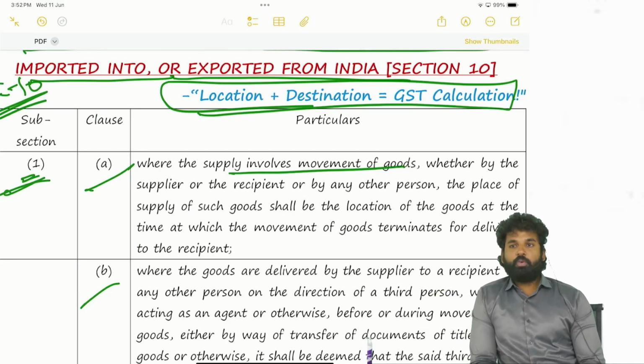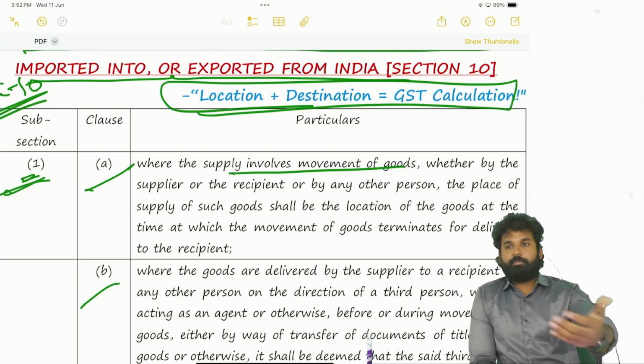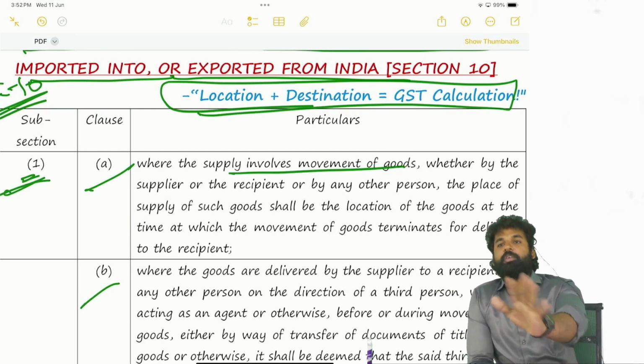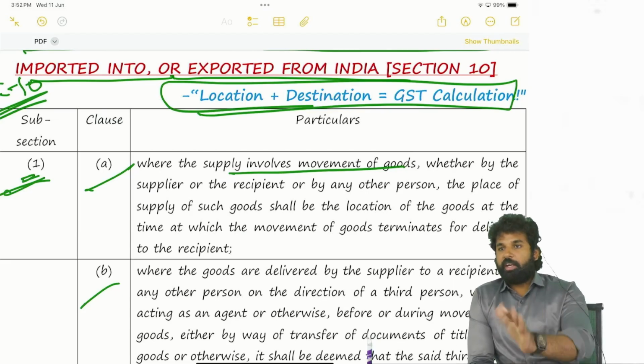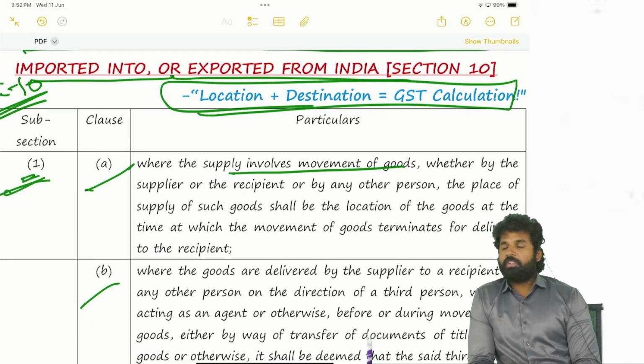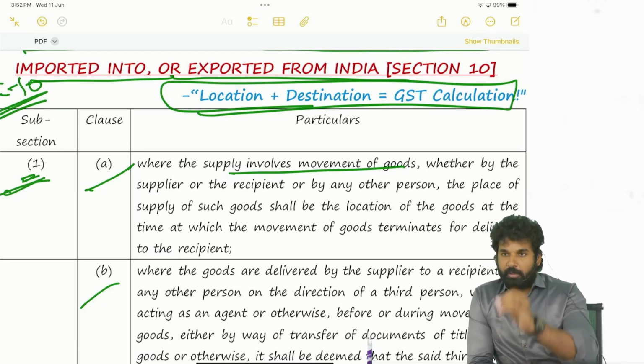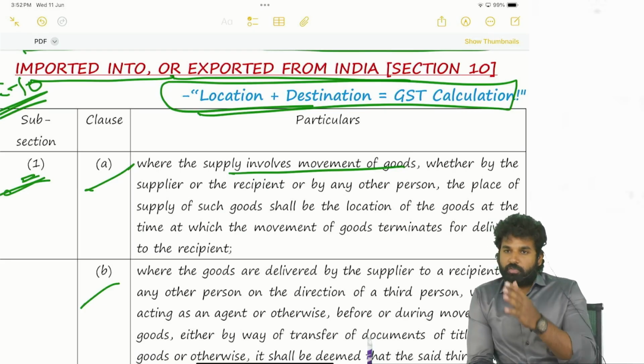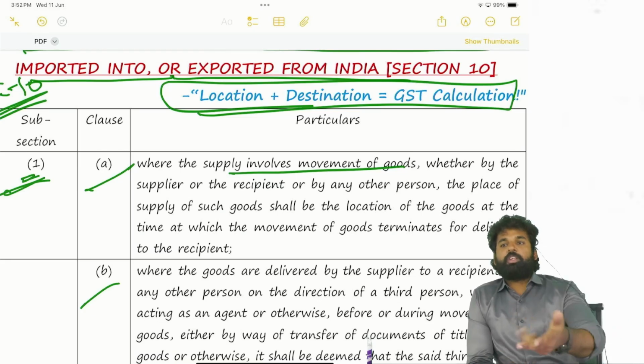So where the movement of the goods is being terminated, why is it terminated? It is just handing over to the recipient. From that place, the recipient is taking care. That means it may be the recipient's place of business, the recipient's warehouse, or the recipient's factory. That is where the movement of the goods is being terminated for delivery to the recipient.